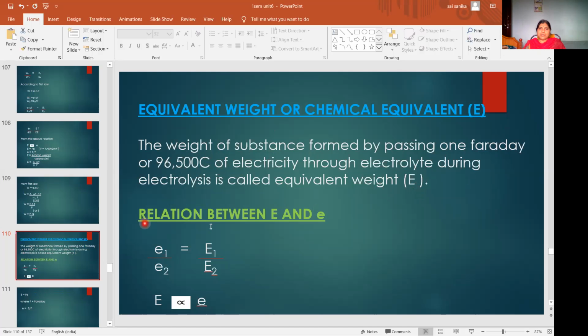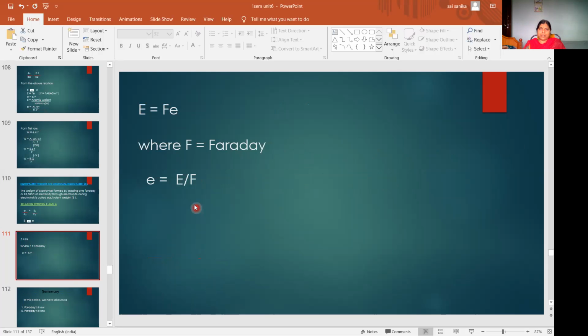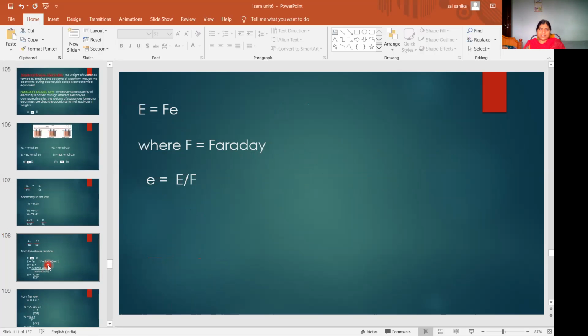Then we'll see the relation between small e and capital E. Already we have seen small e1 by e2 is equal to capital E1 by E2, where capital E is directly proportional to small e. If you remove the proportionality, you will get one constant, represented by F, which is nothing but Faraday. So small e is equal to E by F. So this is about Faraday's second law.